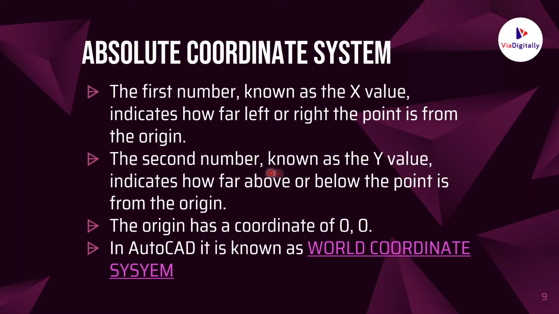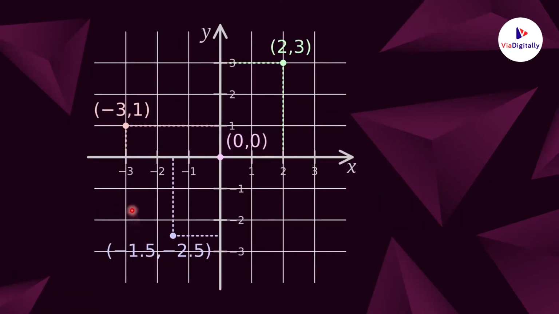And the second number known as y value indicates how far above or below the point is from origin. And of course the origin has a coordinate of 0, 0. And in AutoCAD, this absolute coordinate system is known as world coordinate system.